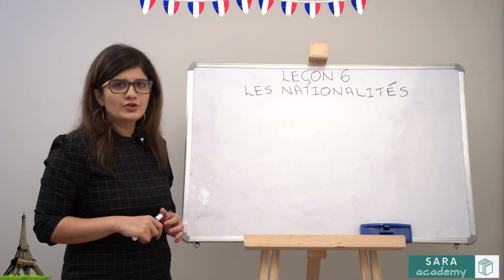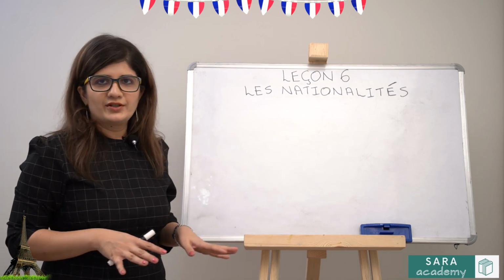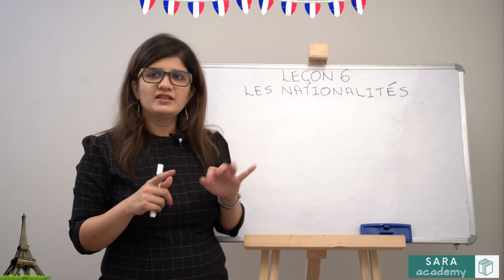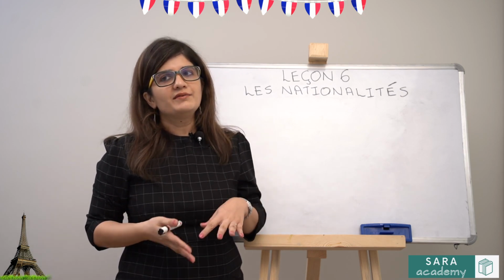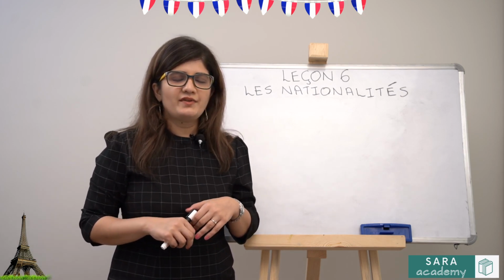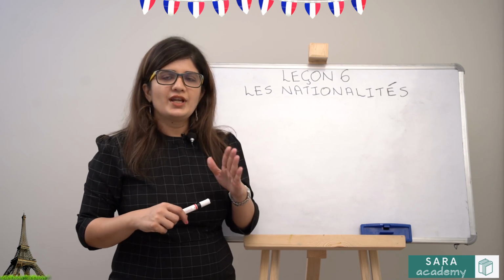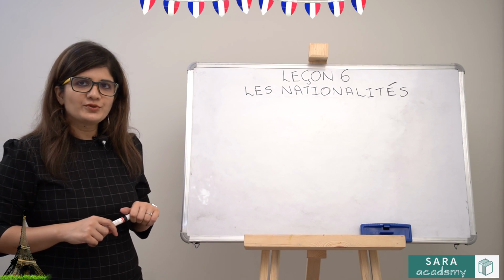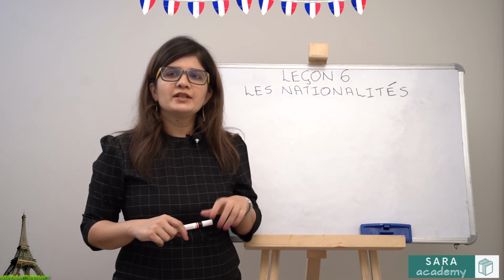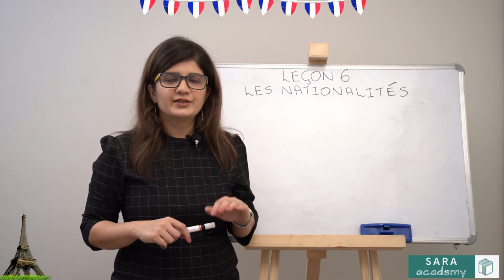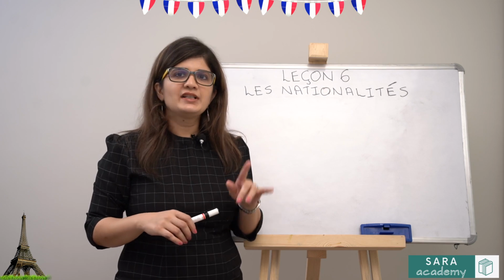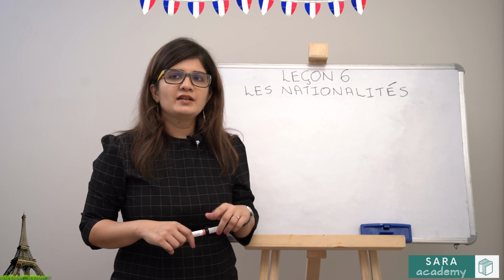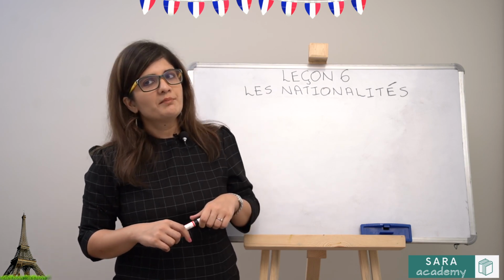Now in French, countries also have a gender. So in case in front of the country le is written, that means that country is masculine. If la is written, that means that country is feminine. Any country which ends with an e is feminine. There are 4 or 5 exceptions to this rule, but these exceptions you will learn in book number 4 in class 8. So for now, all you have to remember is that if the country is ending with an e, that country is feminine, otherwise the country is masculine.